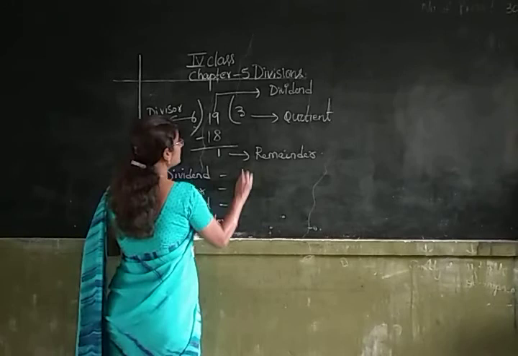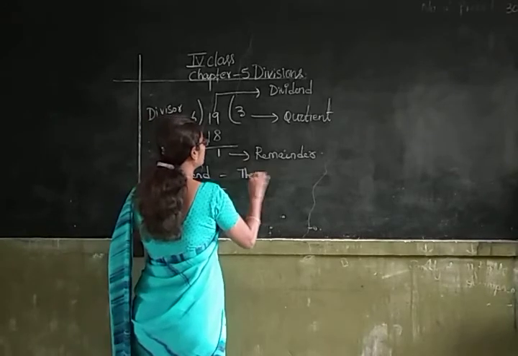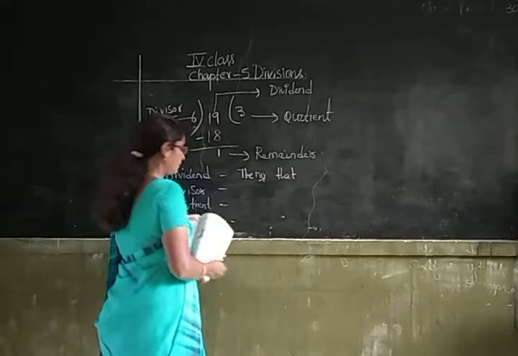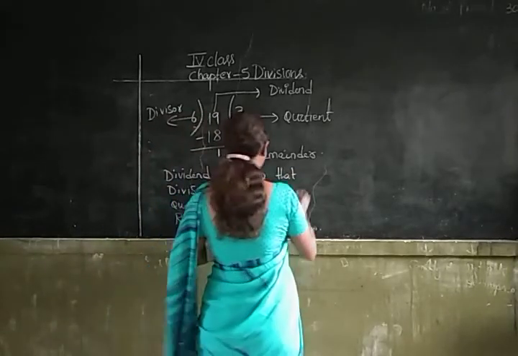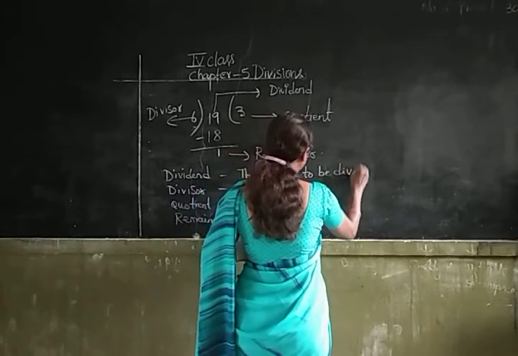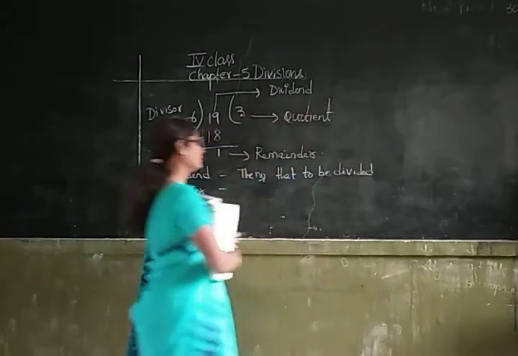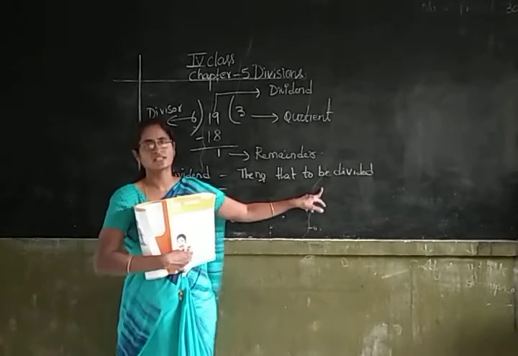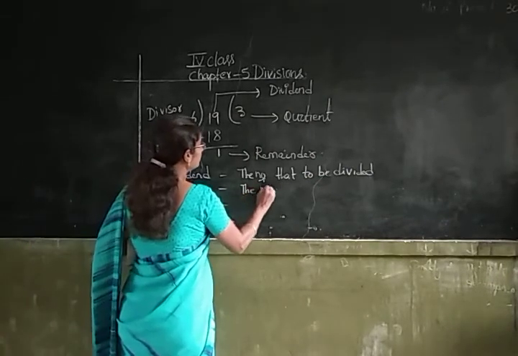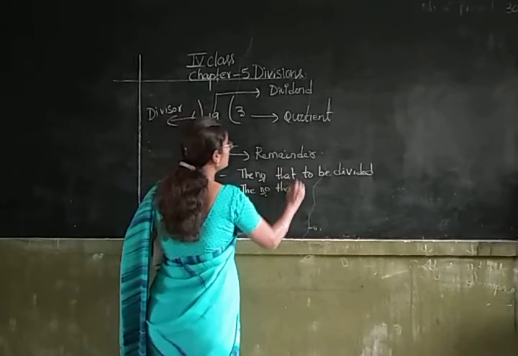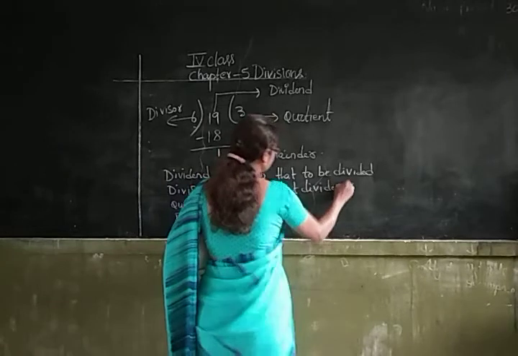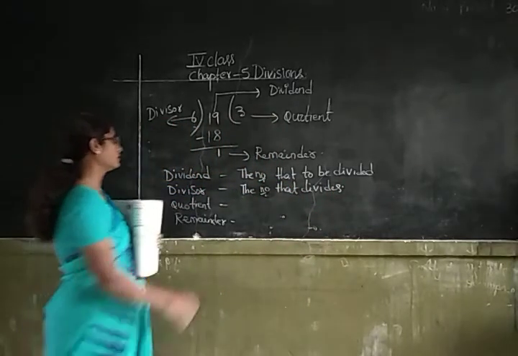Dividend means the number that we divide. The number that is to be divided is called dividend. And the number that divides is called divisor.